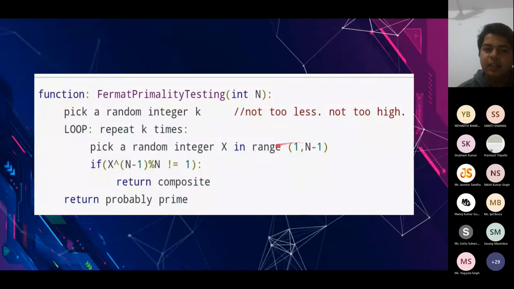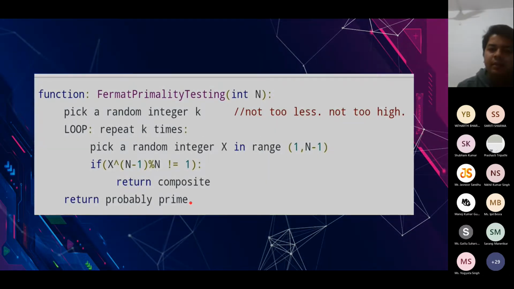Because we need to ensure that x is co-prime to n. That is the basic condition for Fermat's little theorem, that a should be co-prime to p. And if for any particular x this condition doesn't hold true, we say that it's composite, and otherwise we say that it's probably prime. There is a very high probability that it's prime.